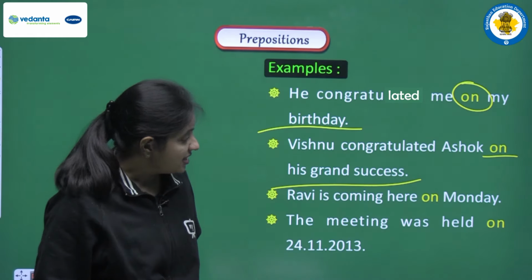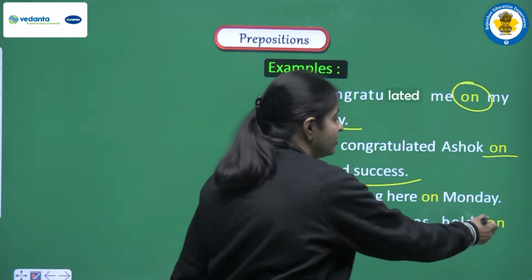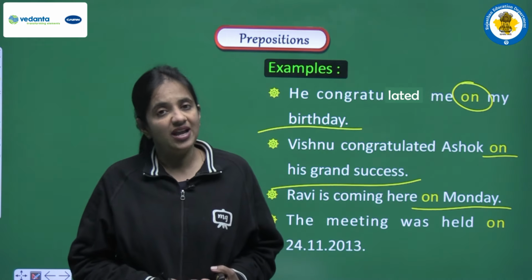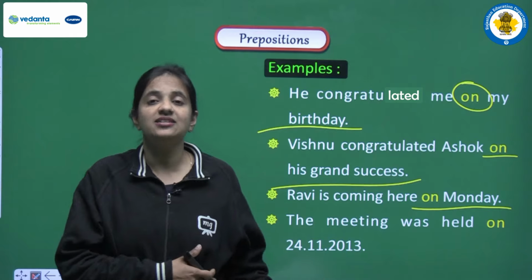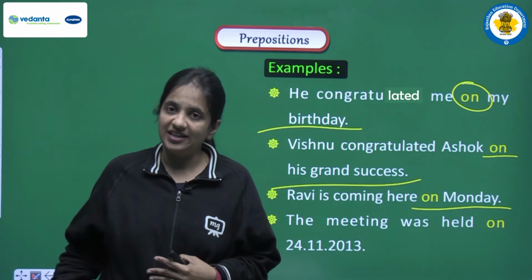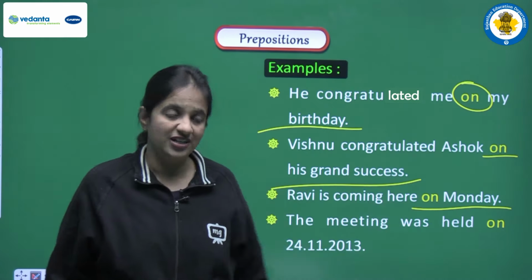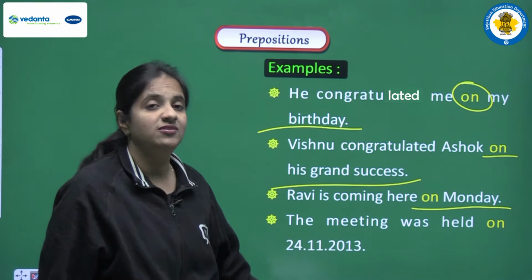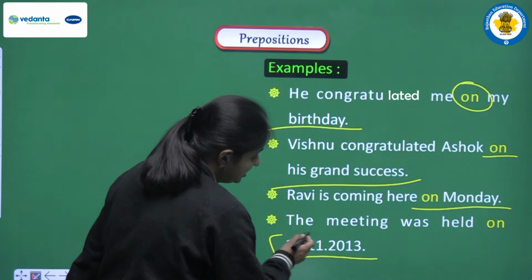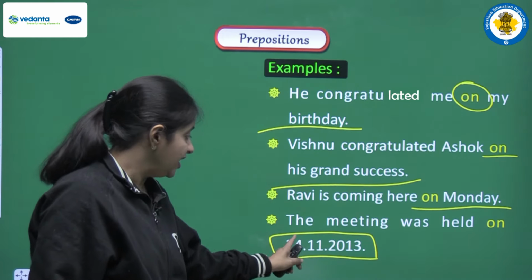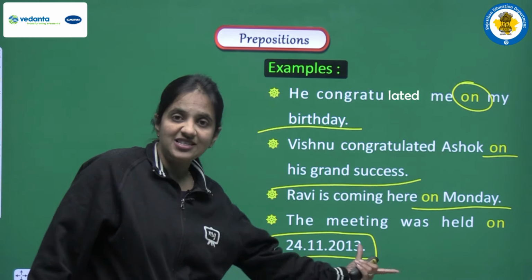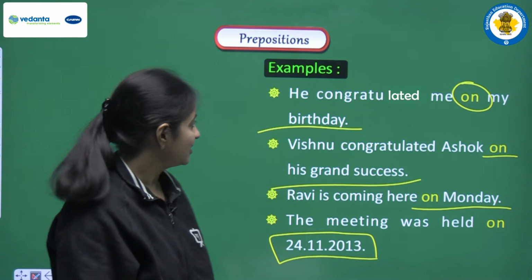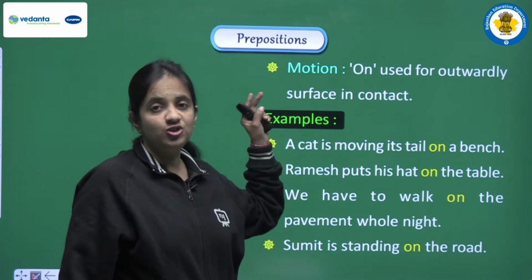Next is, Ravi is coming here on Monday. We have one day here, and we have discussed in the rules that we have 7 days, so before all the days in a sentence we have to use on as a preposition. Next one is, the meeting was held on 24th November 2013. If we have a date in this format, with date, month and year, then before that also we have to use on. Clear?